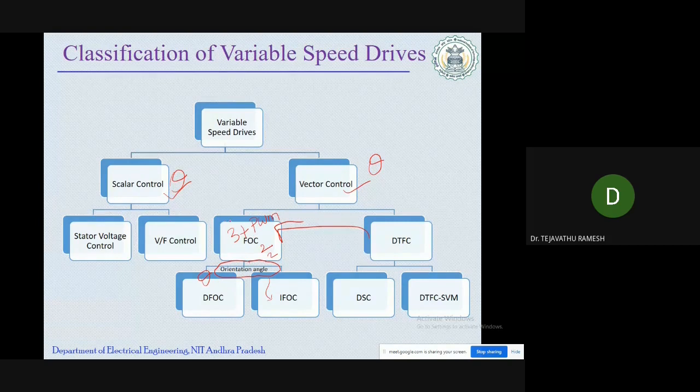Suppose industries operate an AC machine throughout the day, throughout the year. When operating a machine that long, there is a resistance effect, meaning the parameters vary. So there is parameter sensitivity in the field oriented control method.